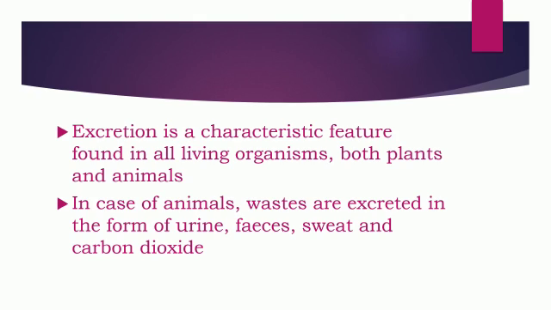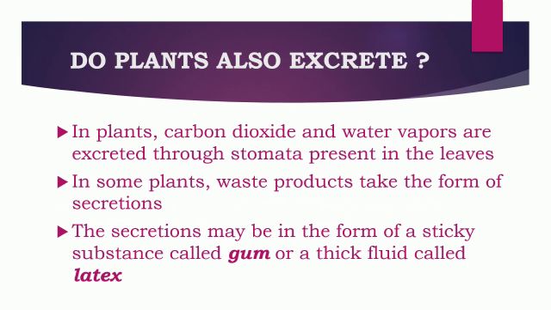Excretion is a characteristic feature found in all living organisms, in both plants and animals. In case of animals, waste is excreted in the form of urine, feces, sweat, and carbon dioxide. Do plants also excrete? Your answer is yes, plants also excrete.